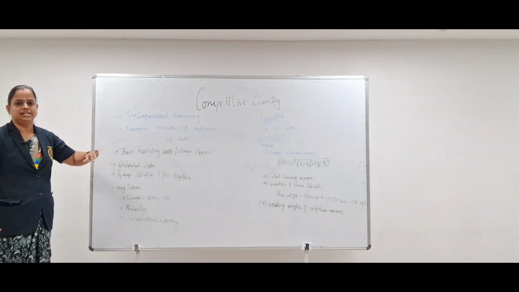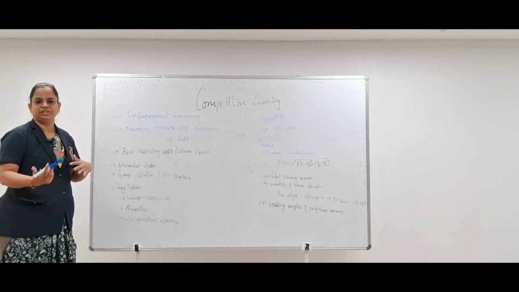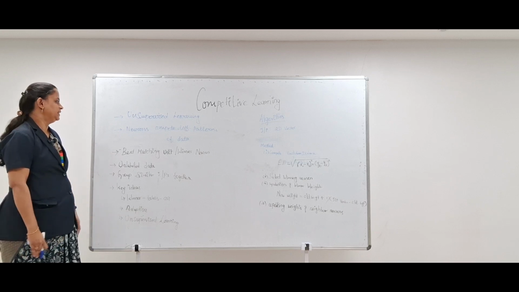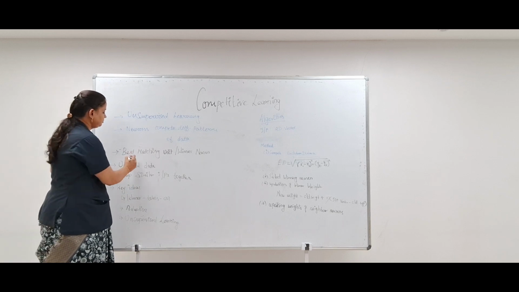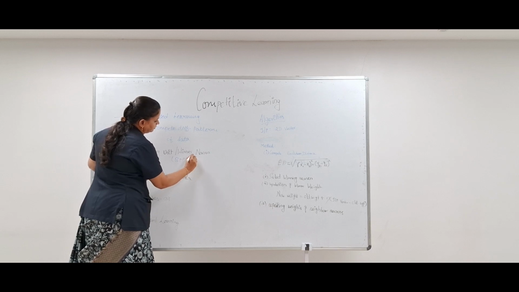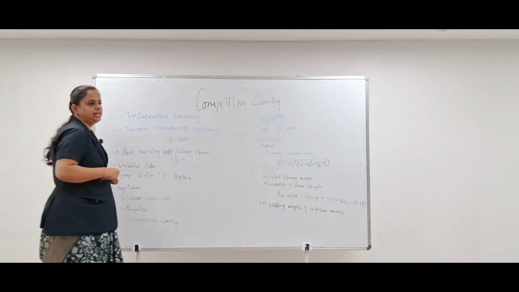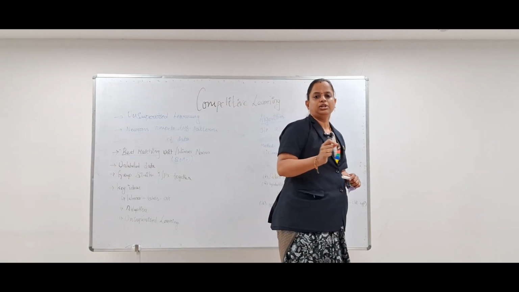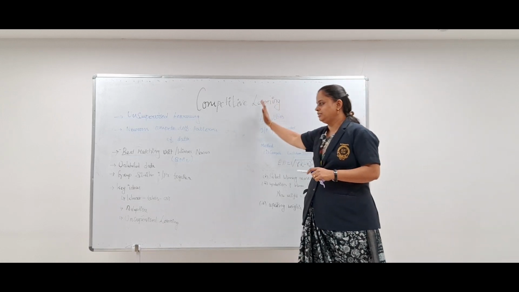So as I just said, the first point is unsupervised learning, and the second one is the way in which the neurons compete with each other to form different kinds of patterns of data. And the main concept involved here is the best matching unit, which is BMU or winner neuron. Best matching unit, as the name says, the main aim is to find the best, nearest neuron that matches the requirement of the user. So this is the concept of competitive learning.